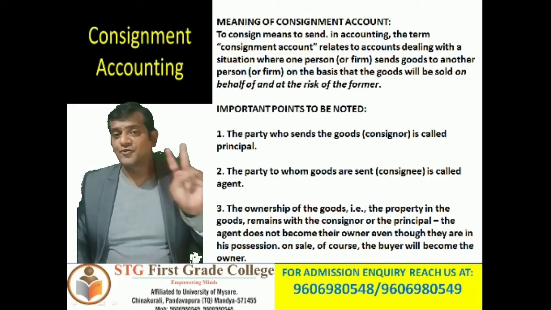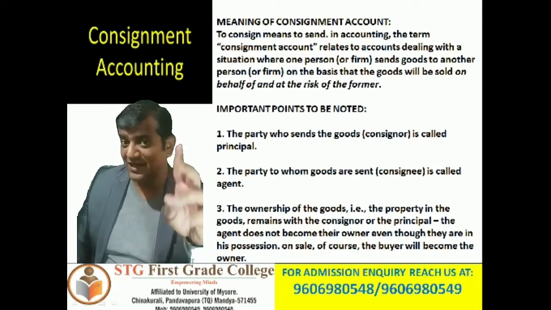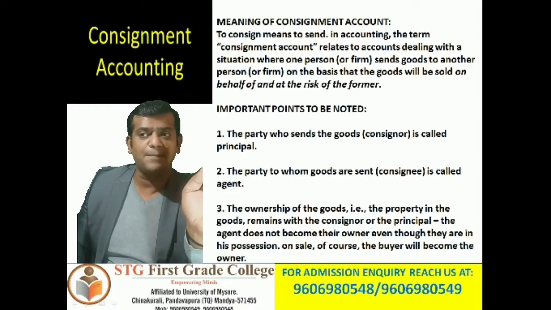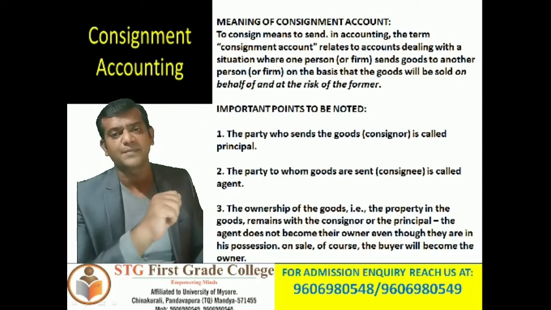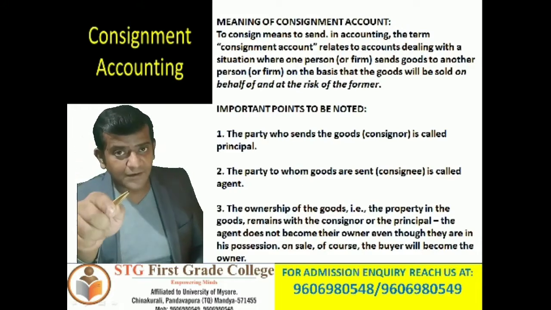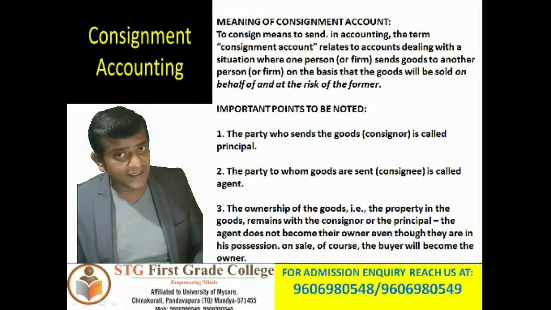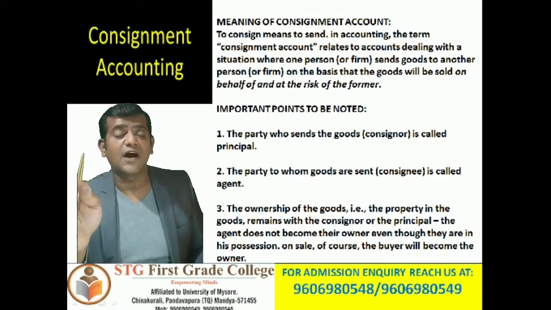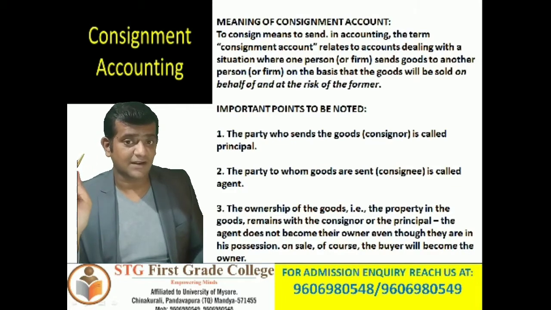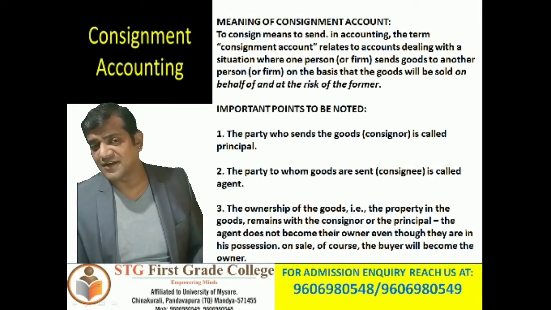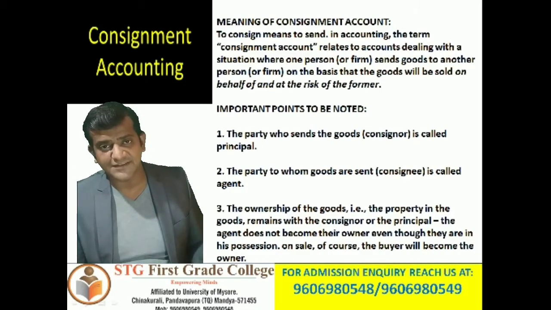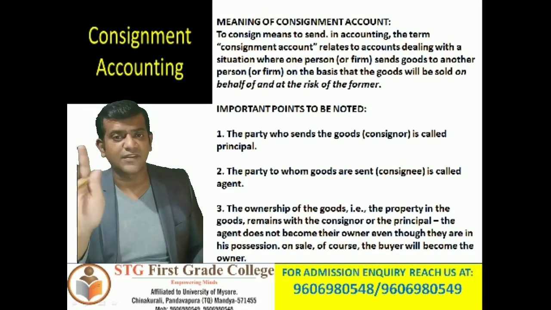See, very simple. Two parties, it might be an individual or it might be a firm. Correct? They might be individual people, or a group of people, or a firm. So here one who sends the goods to another, who will sell the goods on behalf of the producer. Clear? At the risk of the farmer, that also you have to understand. So this is what exactly we call a consignment. One will consign the goods, one will receive the consignment, and he will sell on behalf of that person.